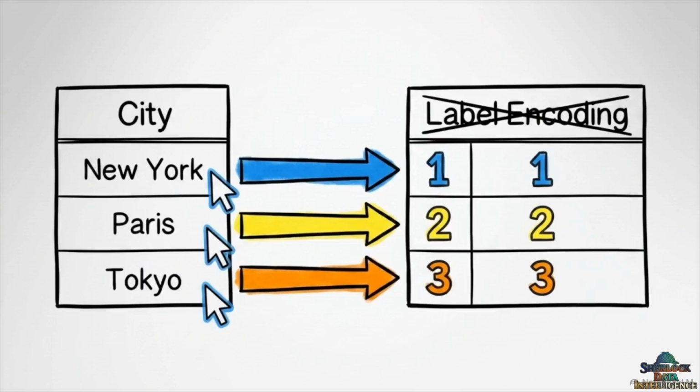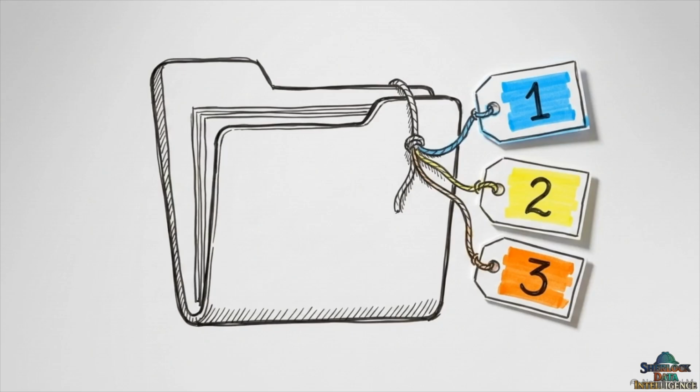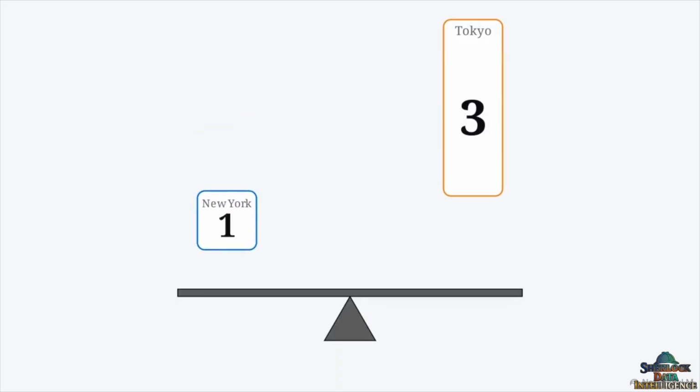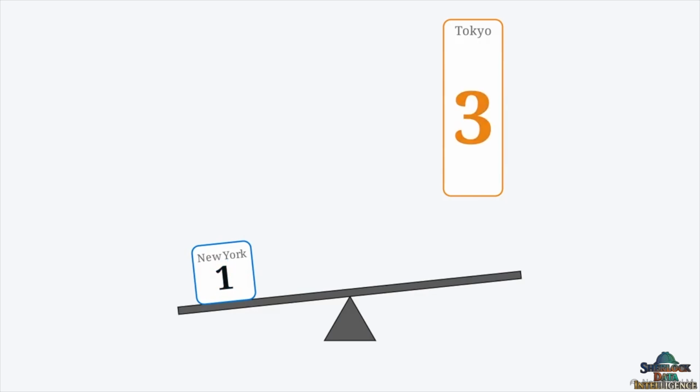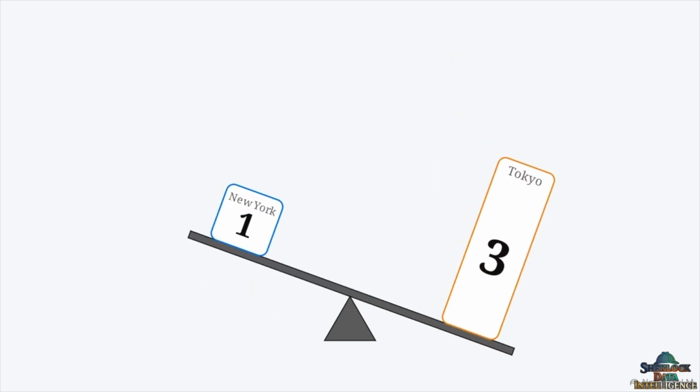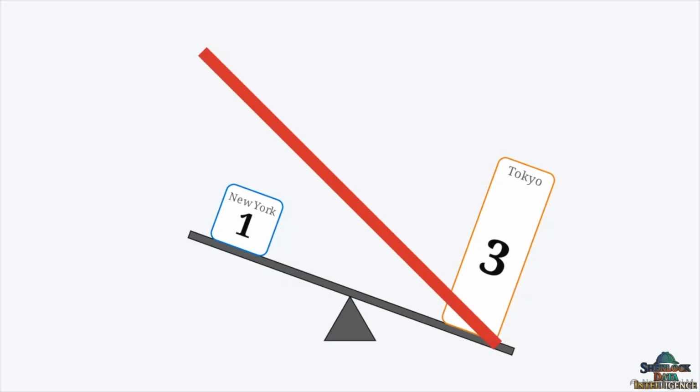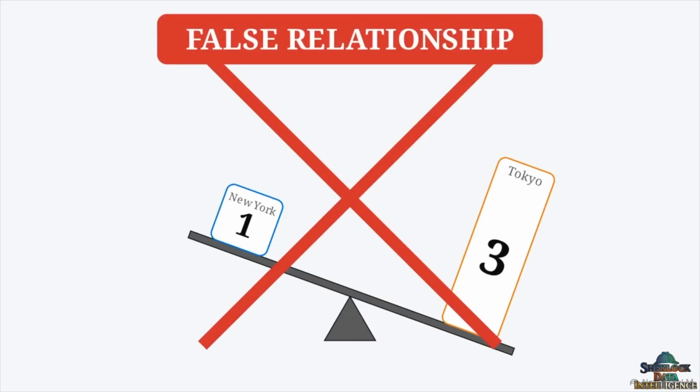A common mistake is to assign a sequential integer to each category to solve the text problem. For example, assigning a 1 to New York, a 2 to Paris, and a 3 to Tokyo. This is known as label encoding. Watch what happens on this scale. The algorithm reads these arbitrary integers as quantifiable weight, concluding Tokyo is 3 times as important as New York. We must reject this method for nominal data. It teaches the model false relationships.